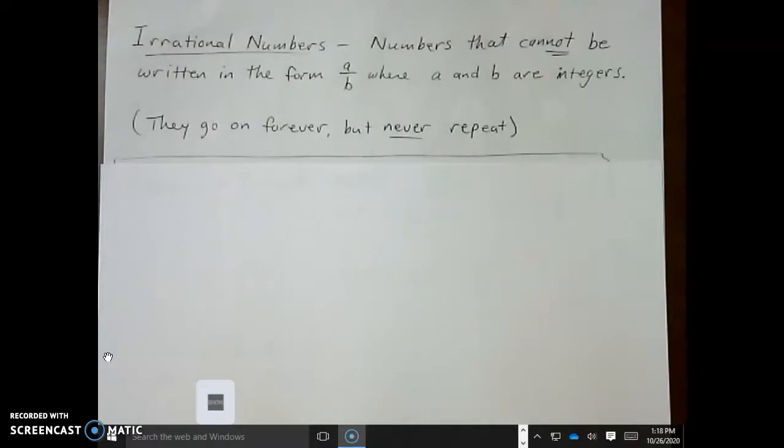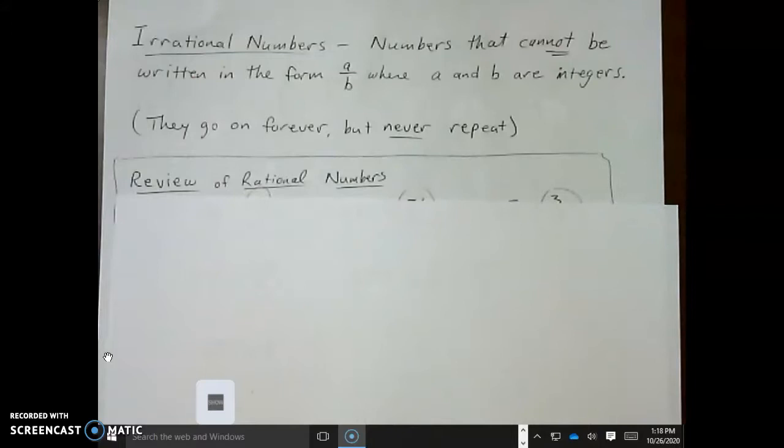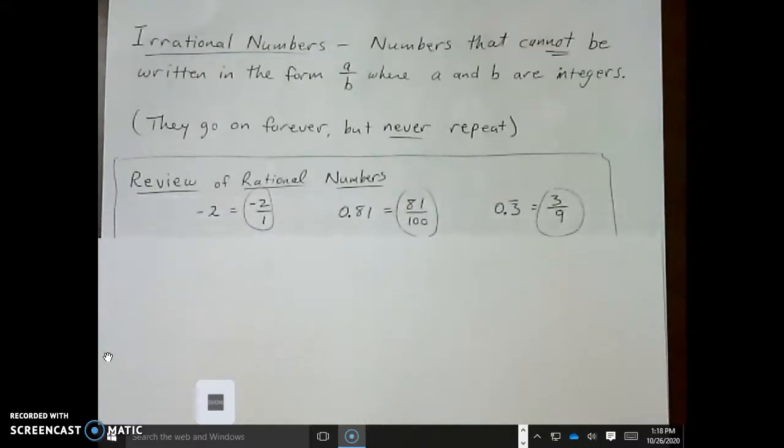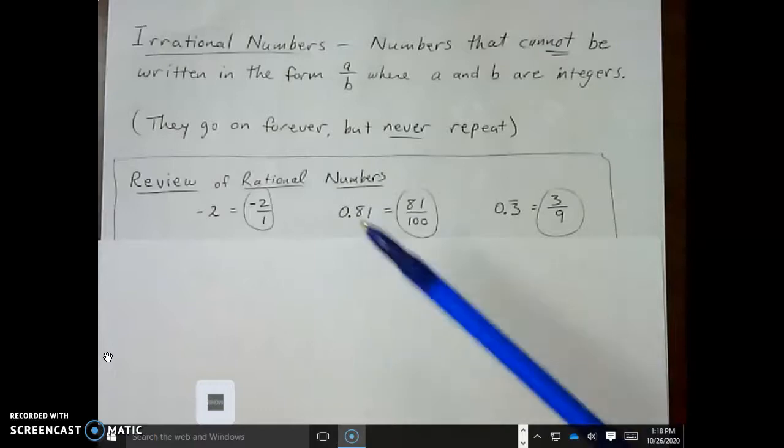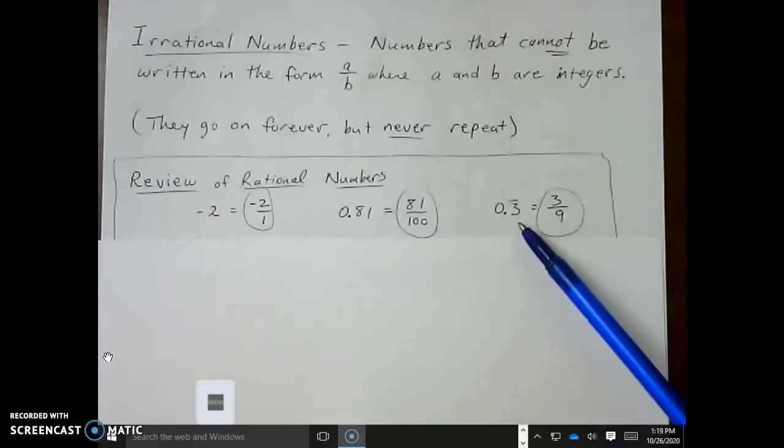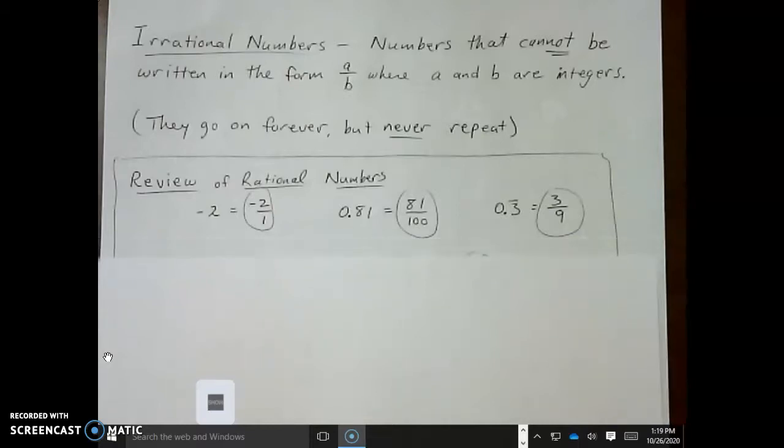So before we take a look at them, let's review rational numbers. They're numbers that can be written in the form a over b. If you can see, the answers are all circled. -2 is -2 over 1, and so on. 81 hundredths, 3/9, not 3/10. Talked about that mistake in class. If that bar isn't there, then it's 3/10.